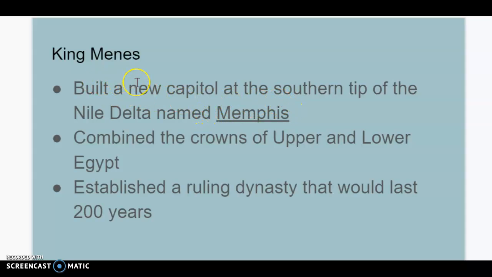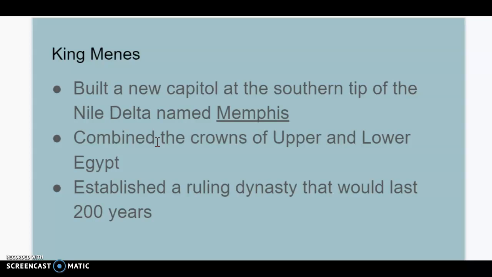So he builds this new capital, and the reason he does this is because you can't rule from the old capital of Upper or Lower Egypt, because that was the governmental center, if you will. It was the government center of a previous kingdom, basically a previous country. So, it's a fresh start. We're going to build a new capital, and it's not an accident that it's at the southern tip of the Nile Delta. You guys will answer some questions on why you think that might be, and you'll also do a reading on that.